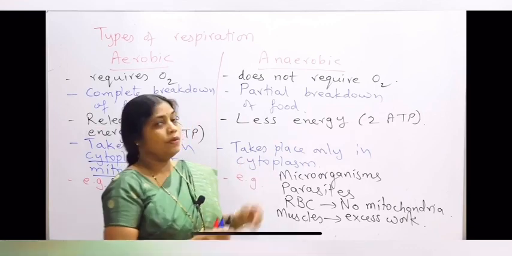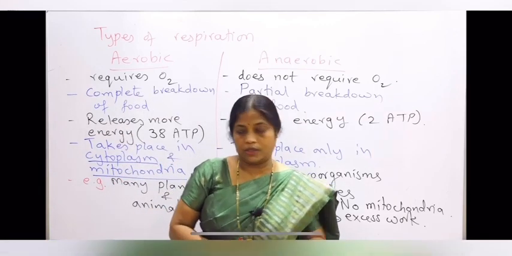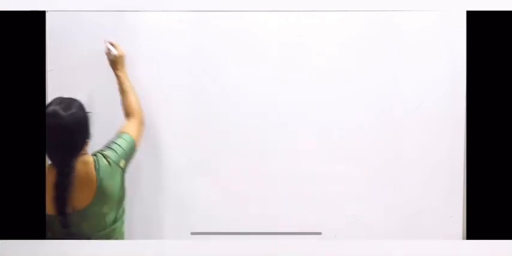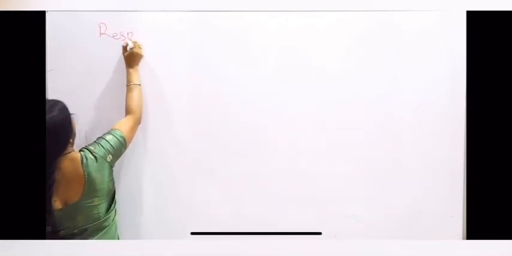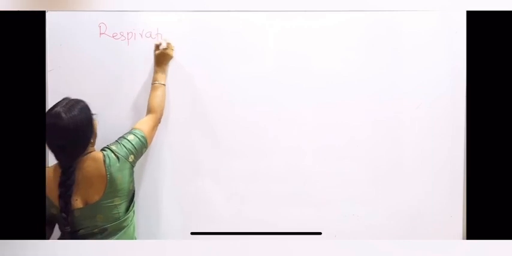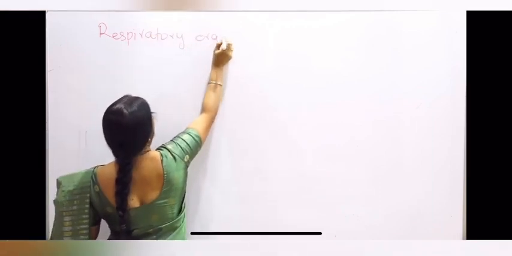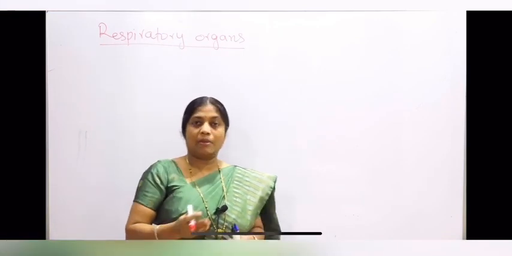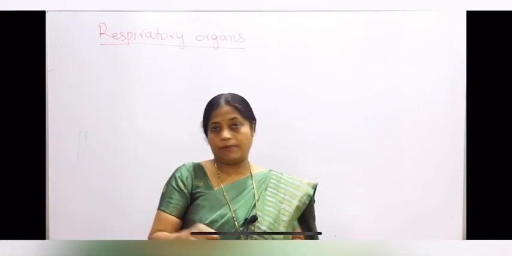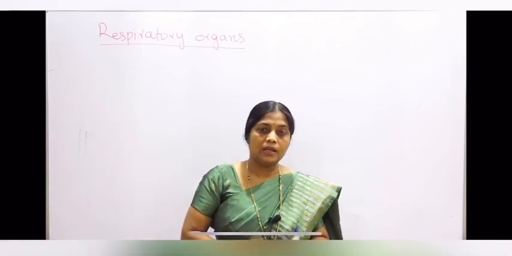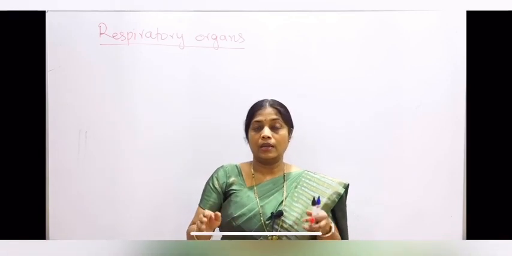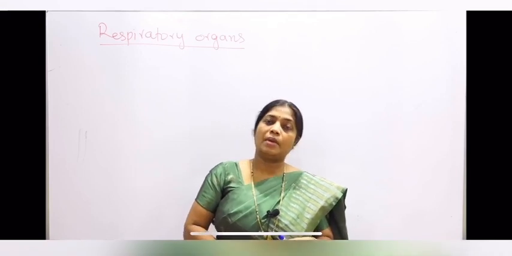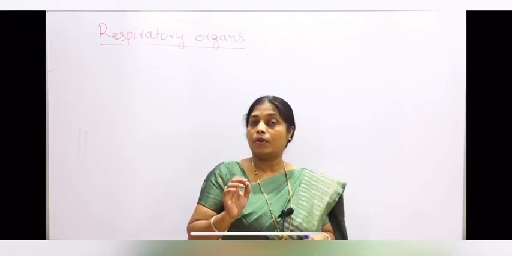Okay. Now next we will continue with the respiratory organs. We'll now see the respiratory organs in different groups of the animals. Now the respiratory organs vary in different groups of the organisms. The mechanism of respiration is also different in different groups of the organisms, and that basically depends upon where that organism lives, that is the habitat of the organism, and also on the level of organization.